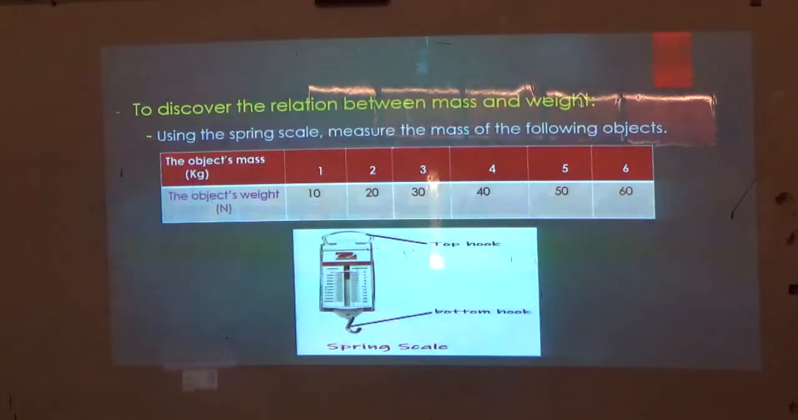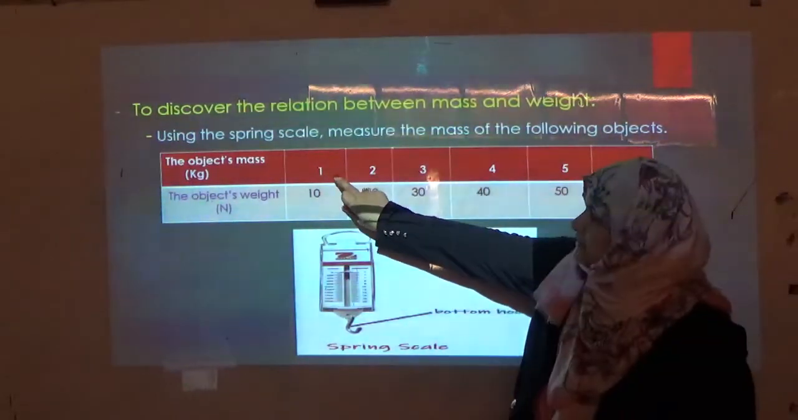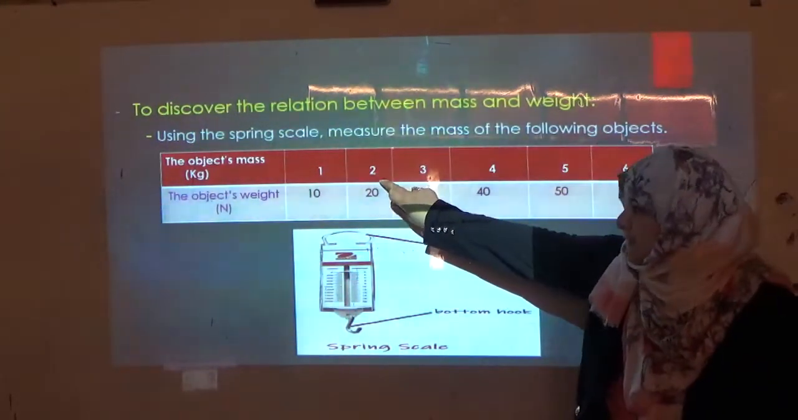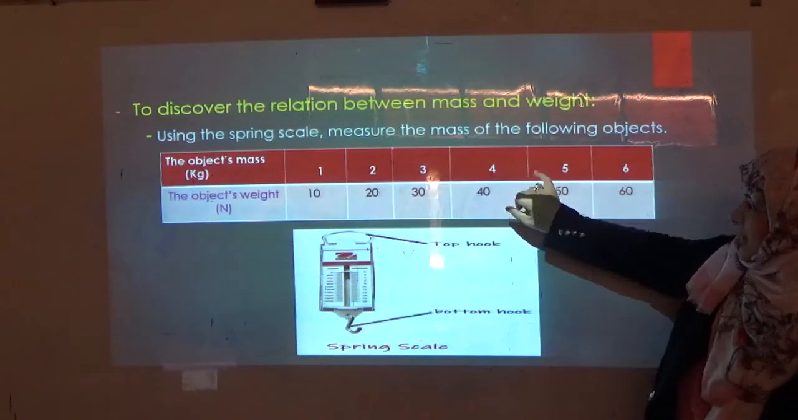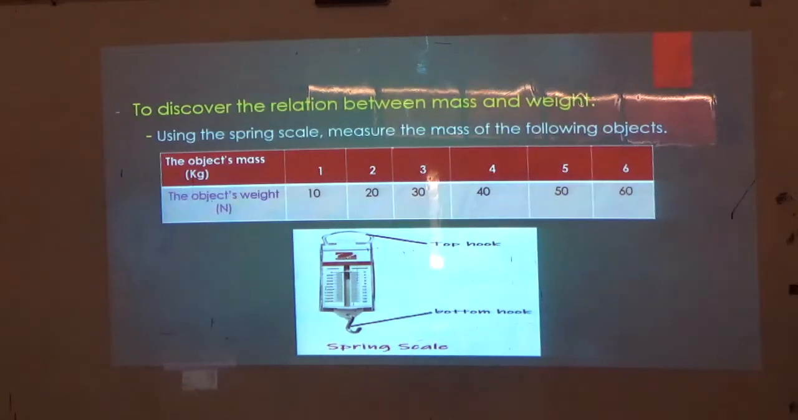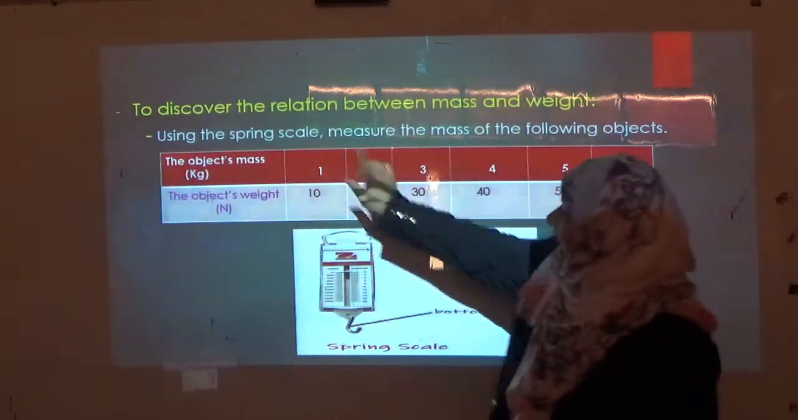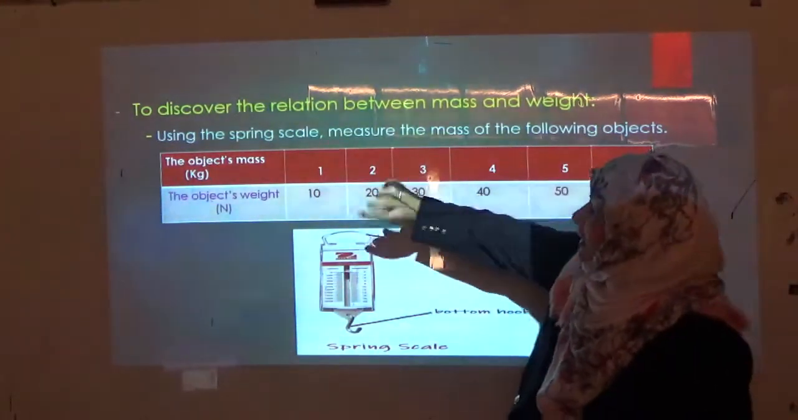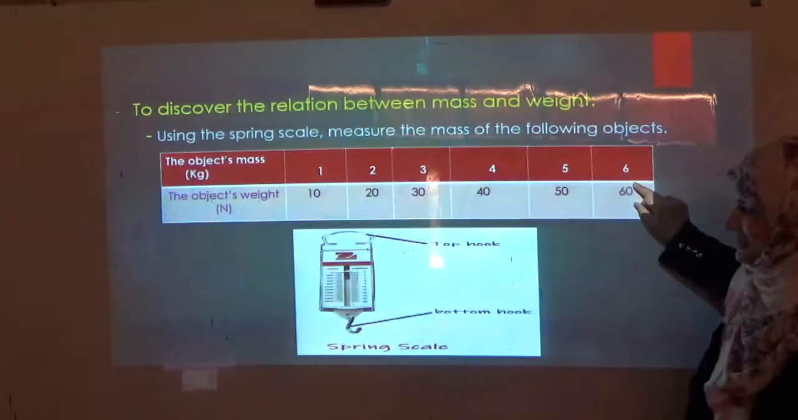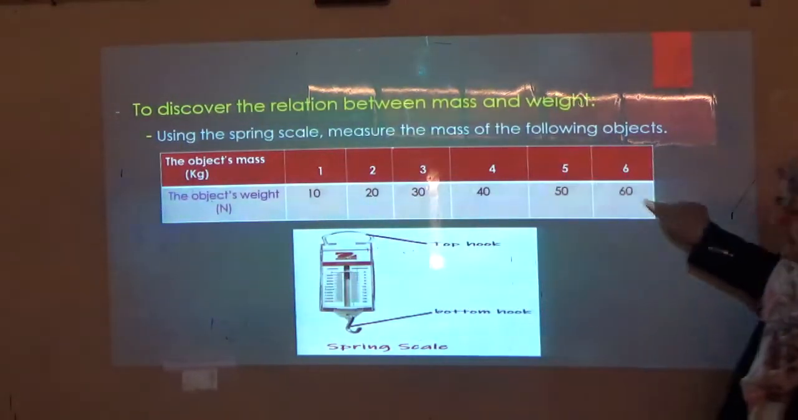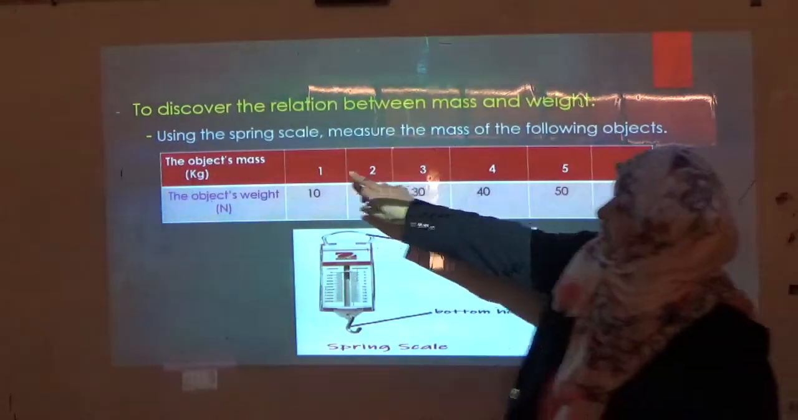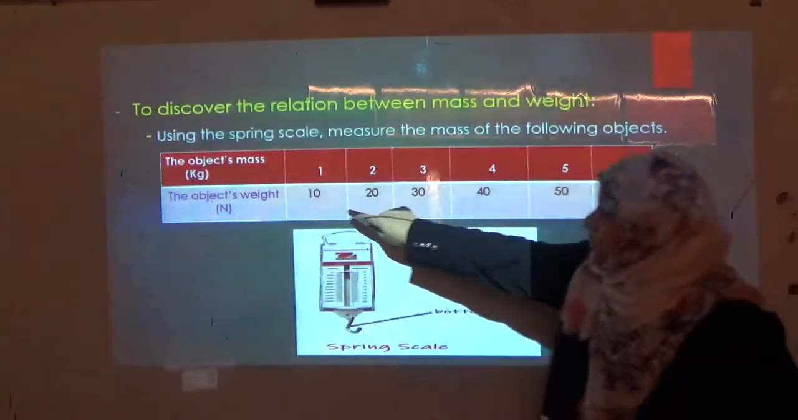The question now, I want all of you to look at this table and tell me, what do you observe? I started with a mass of 1 kilogram, 2 kilograms, 3 kilograms, 4 kilograms, 5 kilograms, and finally we stopped at 6 kilograms. We observed that as the mass of an object increases, the weight will increase.